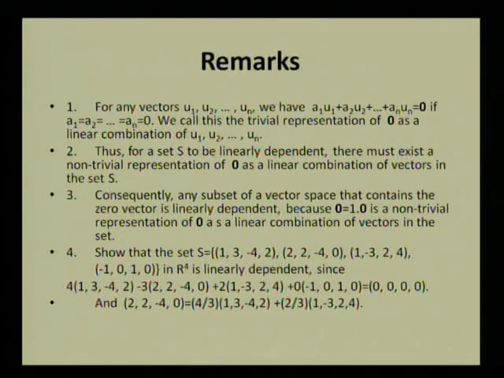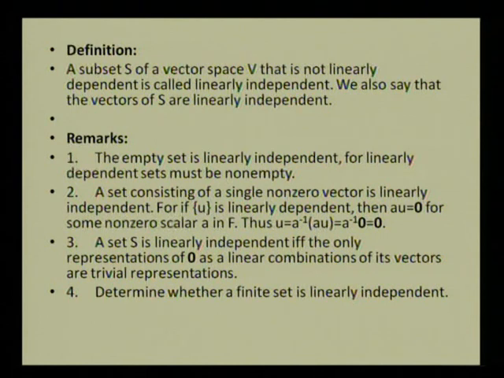Moreover, (2, 2, -4, 0) can be represented as a linear combination of the two vectors (1, 3, -4, 2) and (1, -3, 2, 4) with coefficients 4/3 and 2/3. And so we can say that one of the vectors of the set S can be represented as a linear combination of the others.